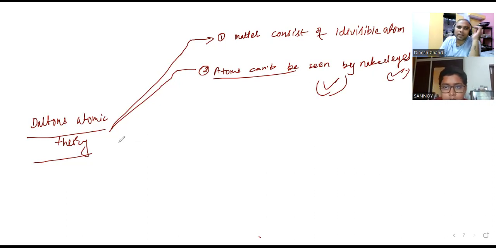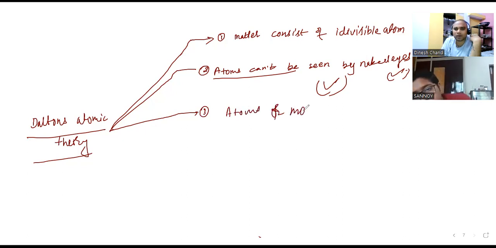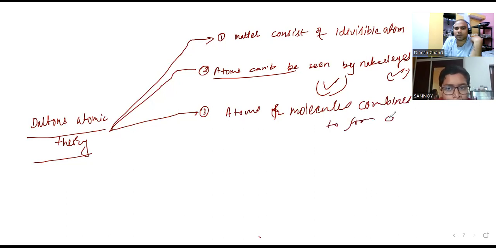Now the next one: atoms or molecules combine to form compounds. This is also the correct one. He said this is correct, so this point is also feasible. There is no problem in this one.